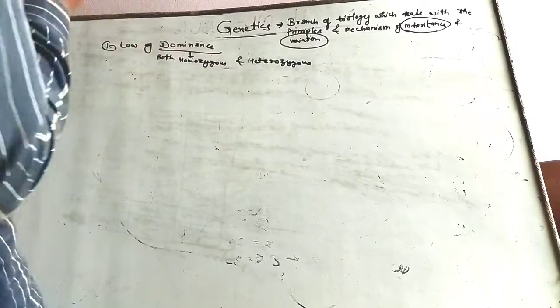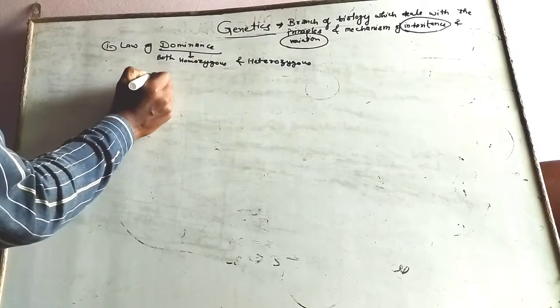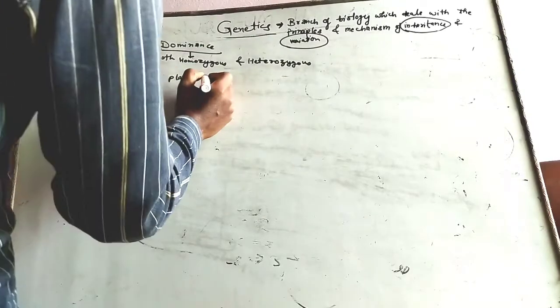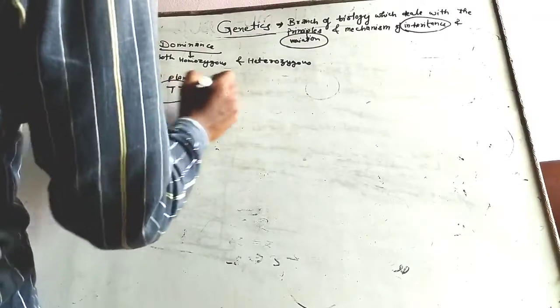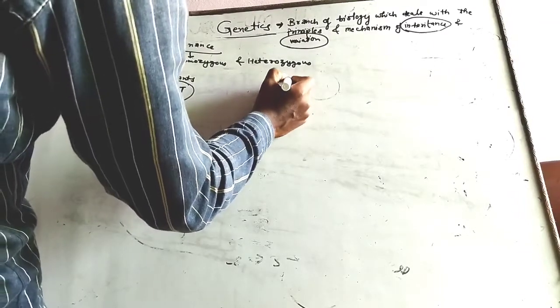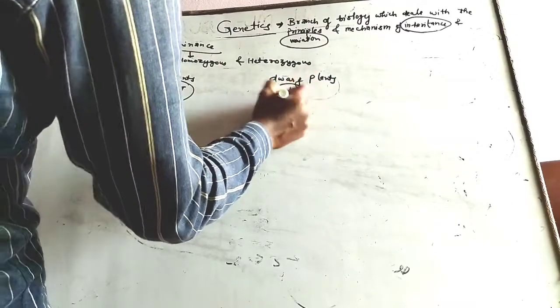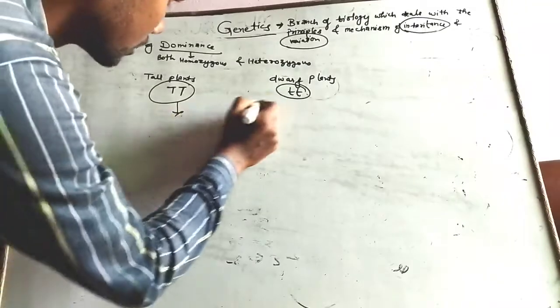Both homozygous and heterozygous. So let us take an example of tall plants of Pisum sativum having capital TT and dwarf plants having the alleles small tt.